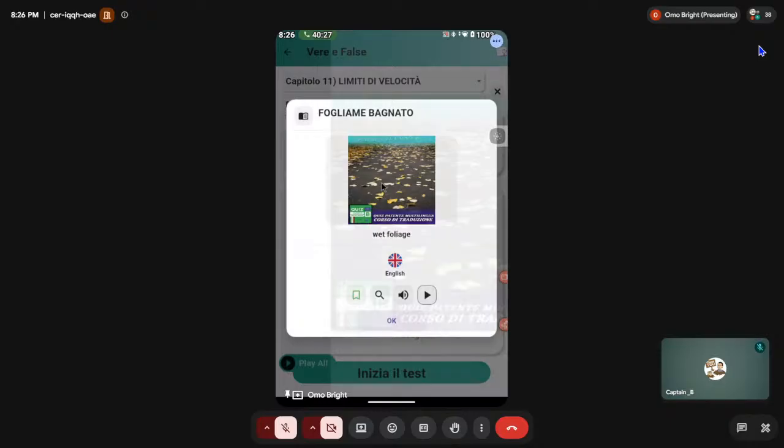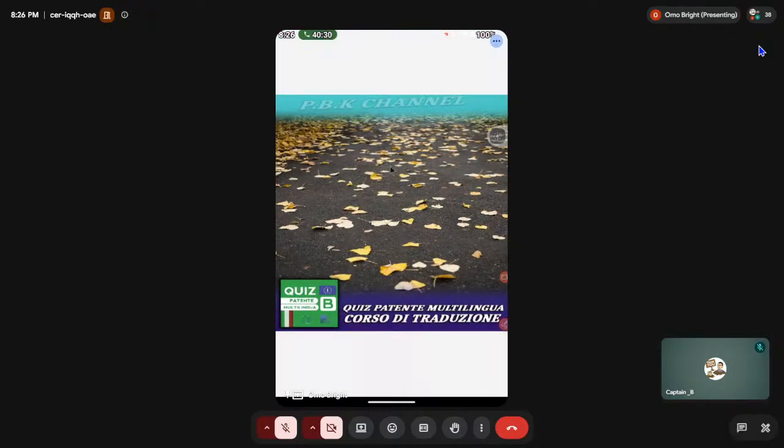Let me show you the picture. Yeah. Fogliame bagnato. Now, this kind of thing, you have to reduce your speed in case you come across it on a normal road. You know why? Because if you are circulating on this road with a speed and eventually your tire is on top of these leaves, if you mash your brake, it will not stop in safety because the leaf is slippery. You understand? So you will not stop in safety. So as long as there's something like this on the road, you have to reduce your speed so that in case you eventually mash your brake, it will also grip the ground very well.